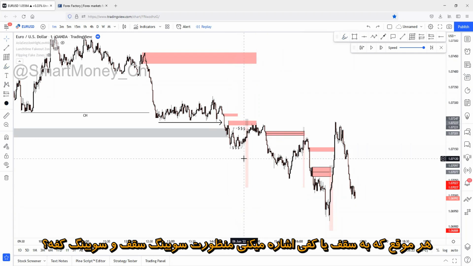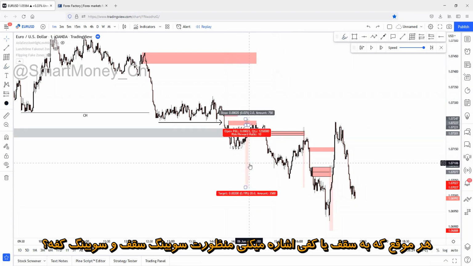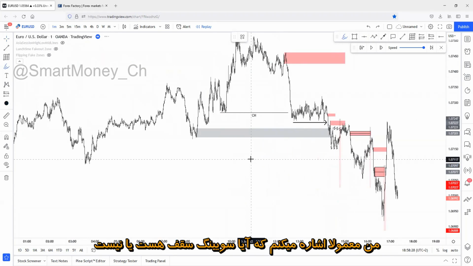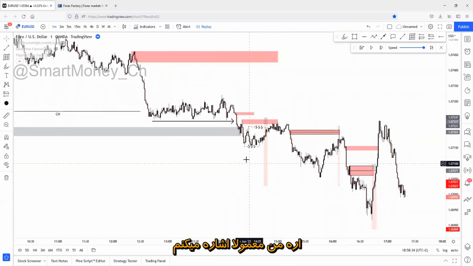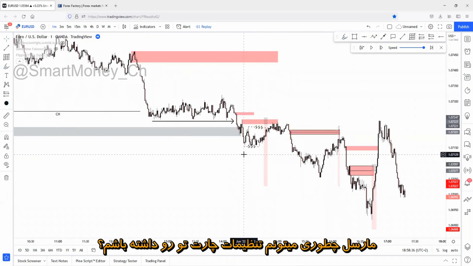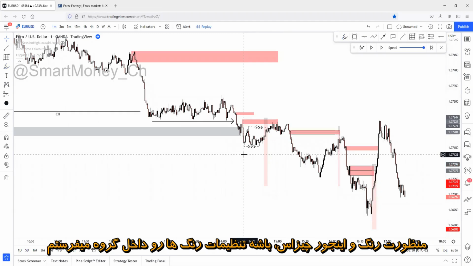Every time when you mention highs and lows, are they swing highs and lows? I usually mention if it's a swing high or if it's not a swing high. But yeah, I usually mention it. Marcel, how can I set up my chart and save like you? You mean the colors and stuff like this? I will send you the colors in the group.